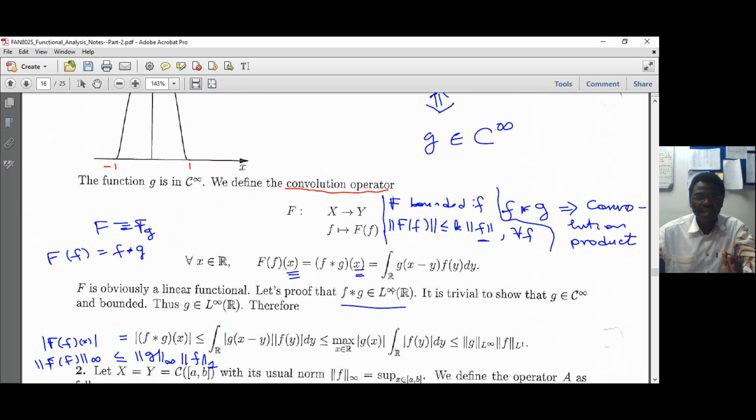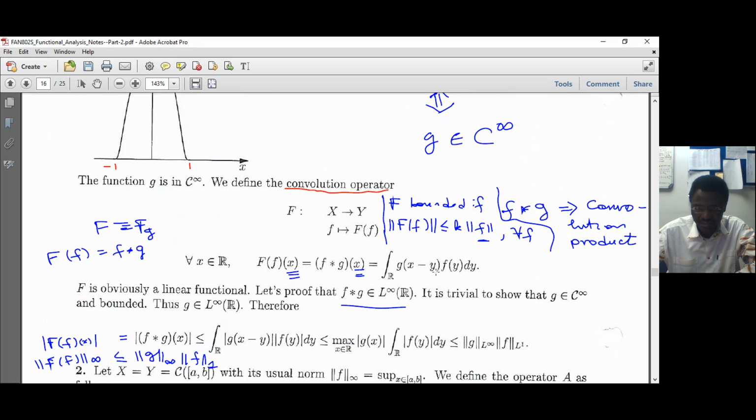L infinity is a set of measurable functions, of course, because these are LP spaces, but with P equal to infinity. When P becomes infinity, remember that you take the supremum. It means that the function is essentially bounded. In other words, it gives us a function that is bounded, which has very good properties, if you can put it that way. So we can take the supremum of that. That's what it means. And this is how we define the convolution of f and g.